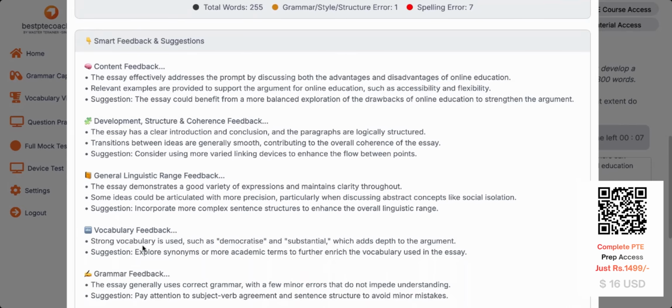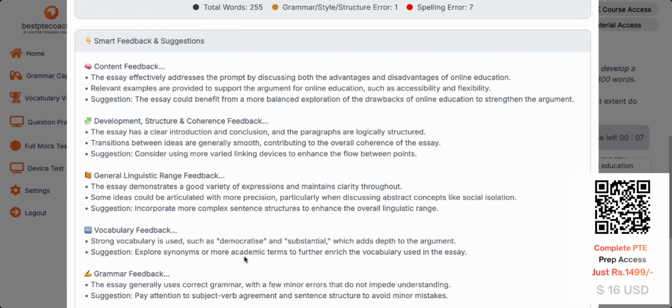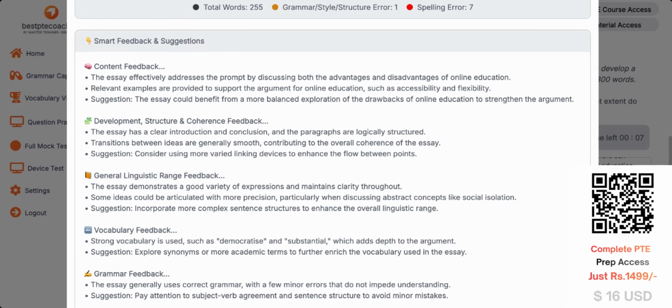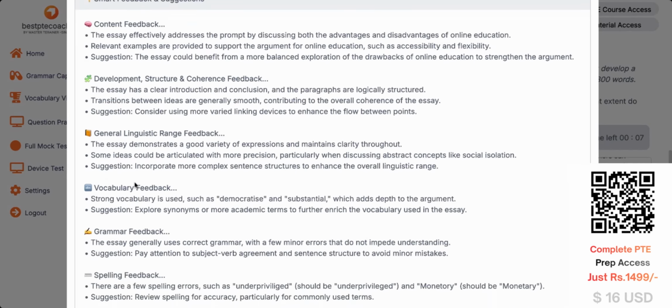Vocabulary feedback. The strong vocabulary is used, such as democratize, substantial, which adds to the depth, right? Excellent suggestion. Explore synonyms are more academic terms. So it is always going to suggest you to write more academic things so that it gives more score in the examination. The grammar part, this has 2 points. Vocabulary, grammar part has 2 points.